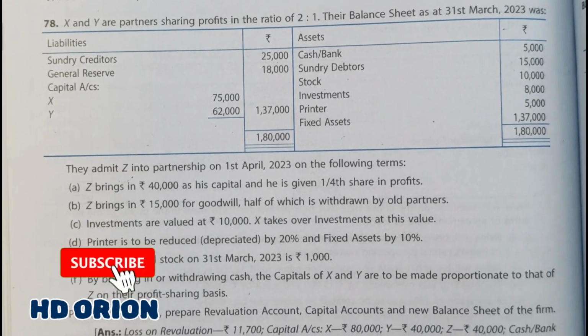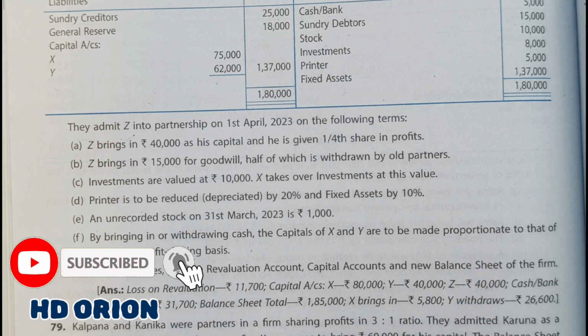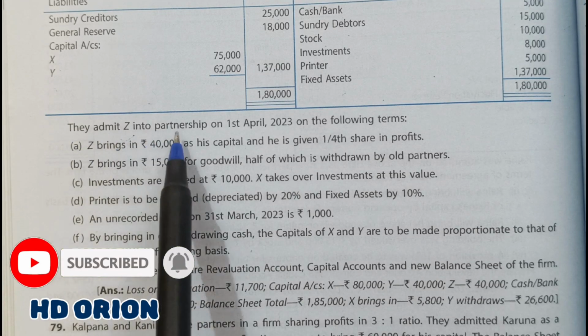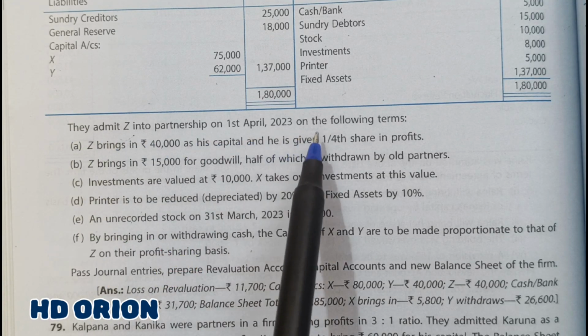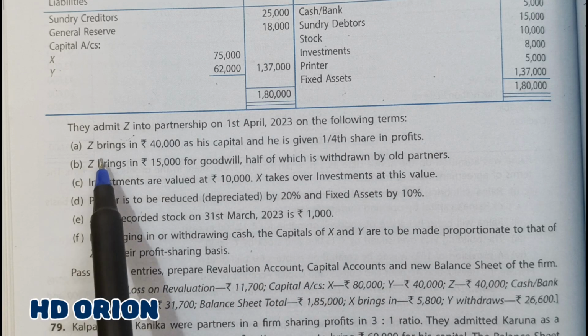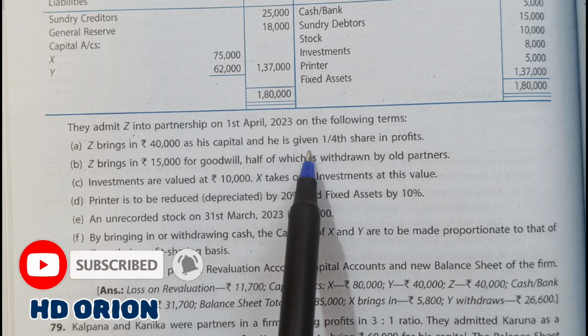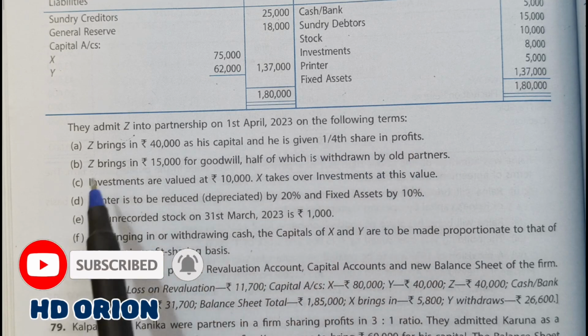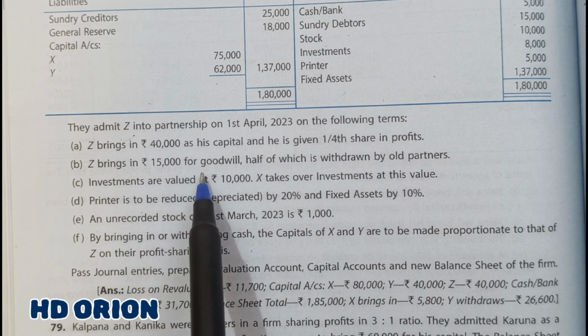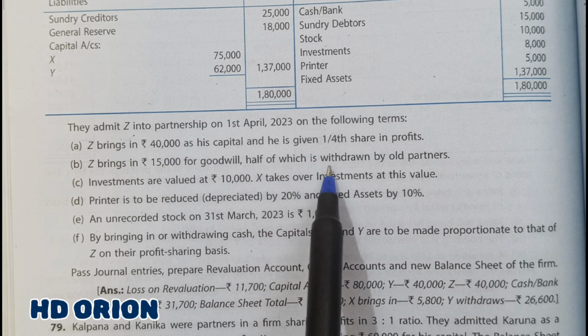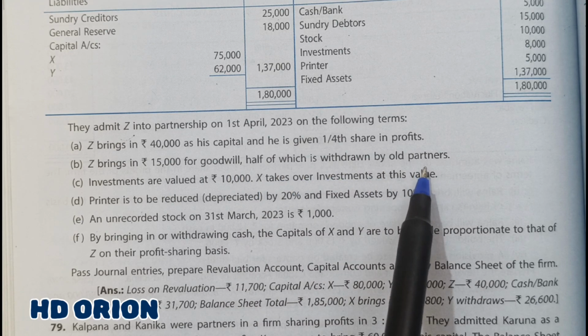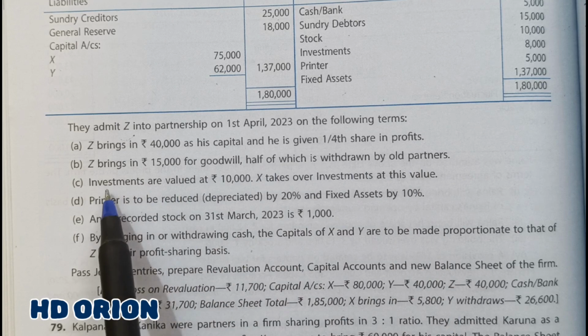Then Z is admitted. So they admit Z into partnership on 1st April 2023 on the following terms. Z brings in rupees 40,000 as his capital and he is given 1/4 share in profits. Z brings in rupees 15,000 for goodwill, half of which is withdrawn by the old partners, that is the sacrificing partners.